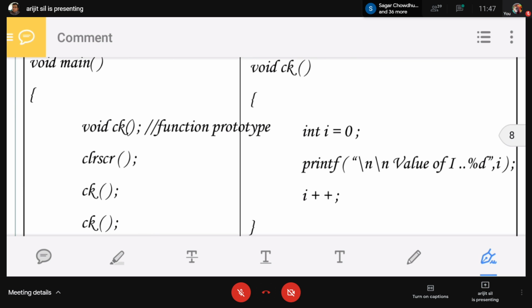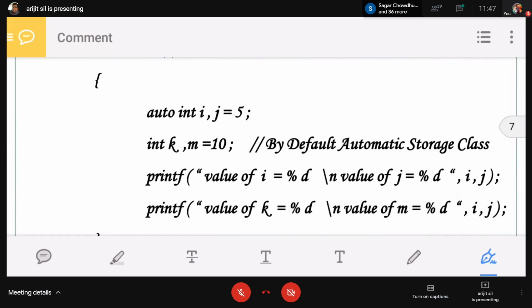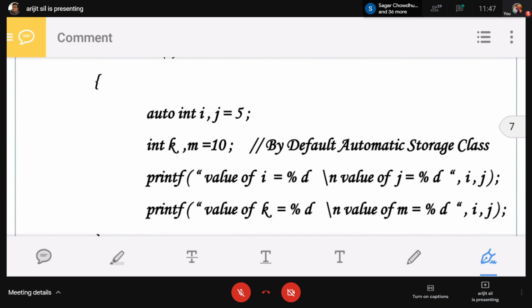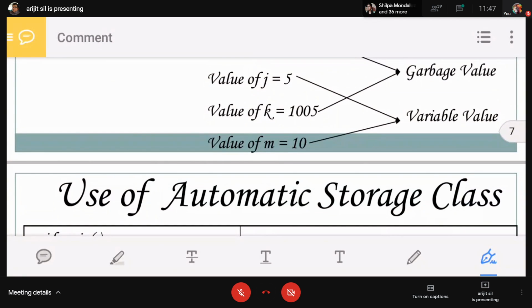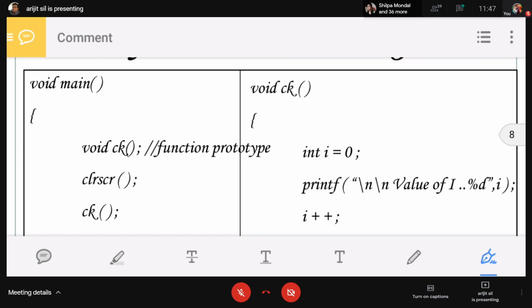That is what I showed you in the previous program, that when int k is declared, when we declare the variable k, that is only the int k, but it takes auto by default. Understand? Okay ma'am. By default it takes the auto variable.